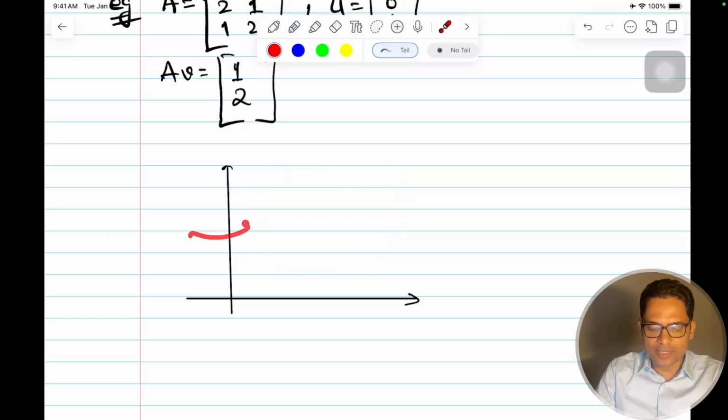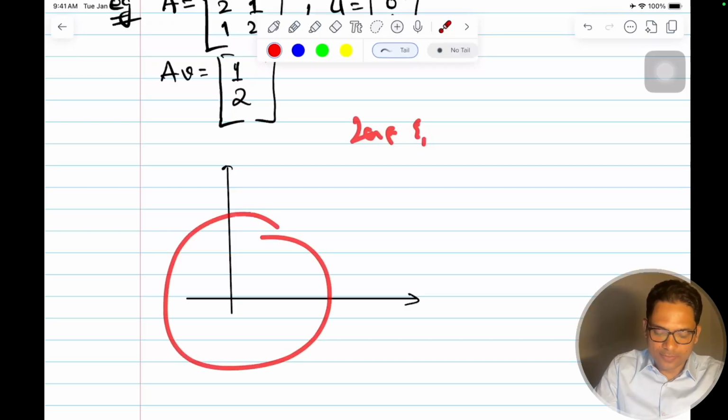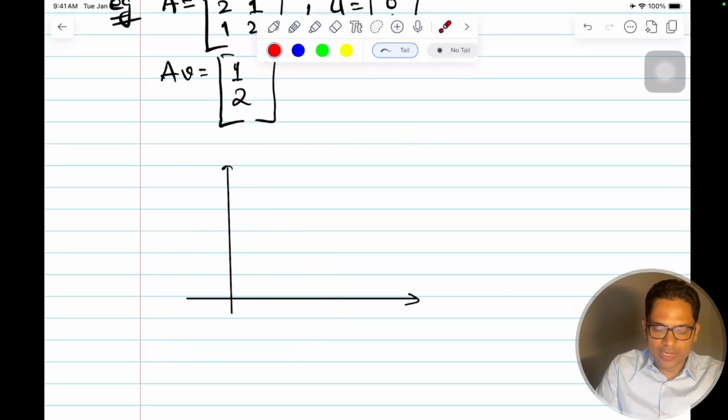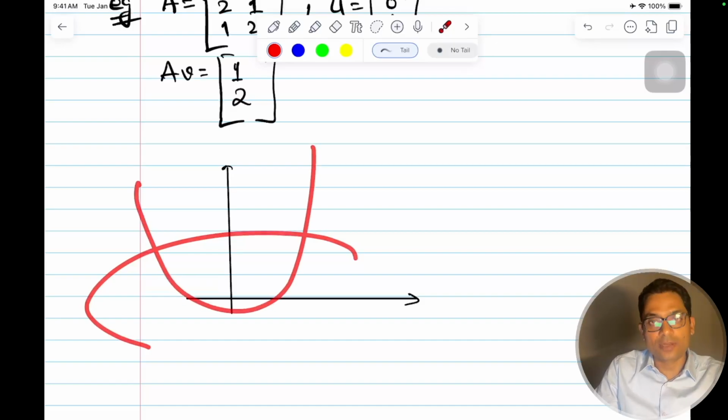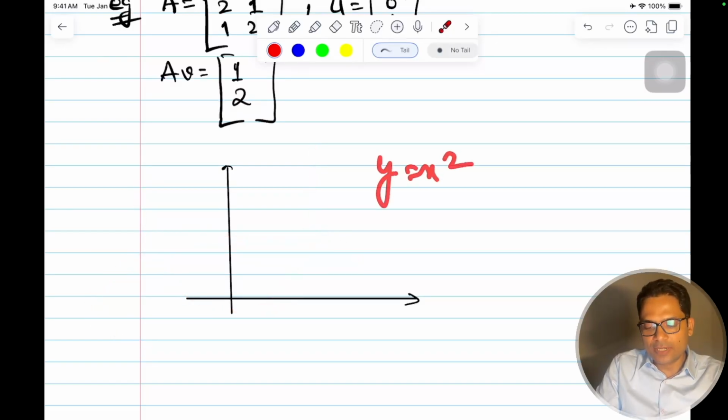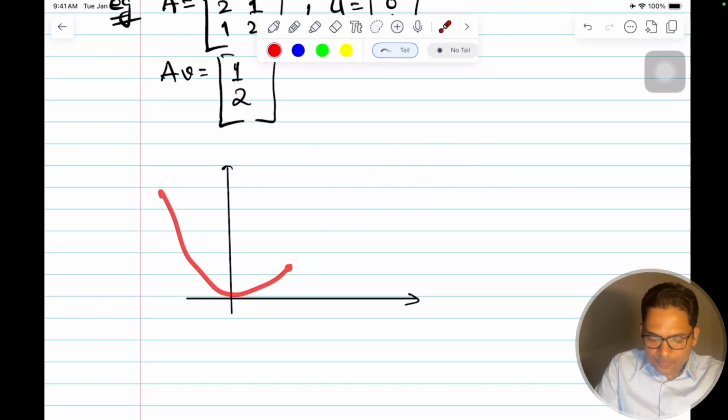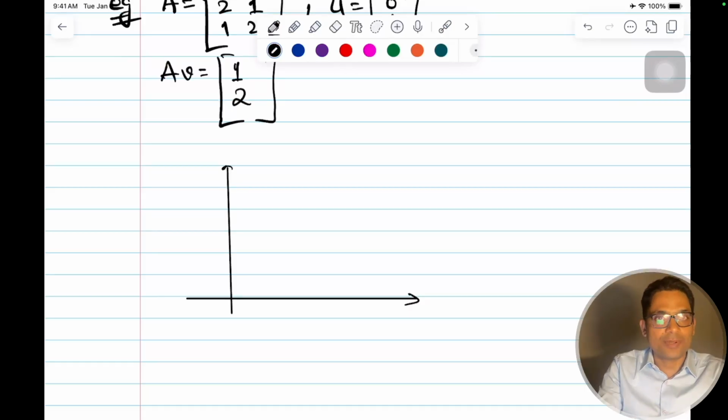A circle has the equation x square plus y square equal to r square, and a parabola is y equal to x square, but they are just formulas and very dry. When we see them, we can put a name to them, like an x square curve. That's the importance of coordinate geometry in short.